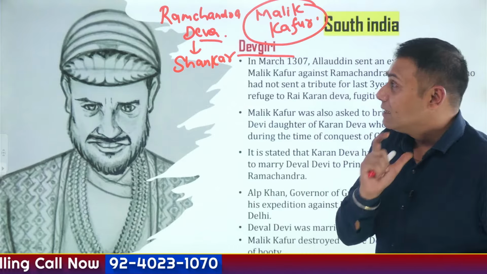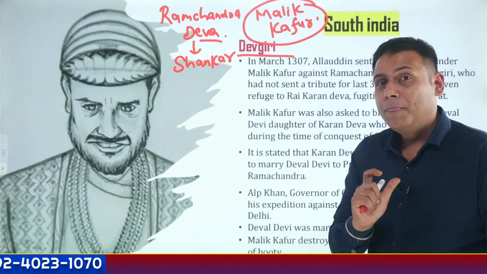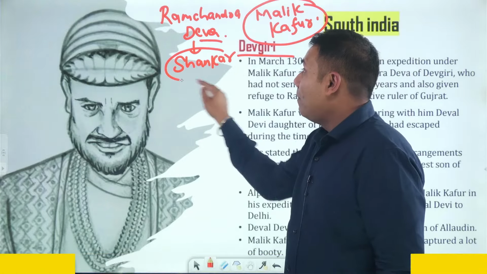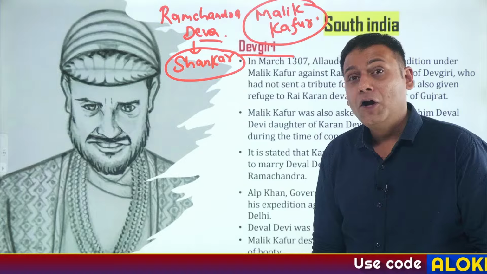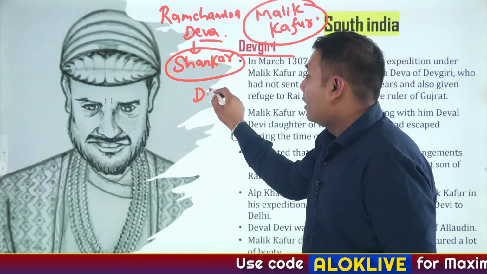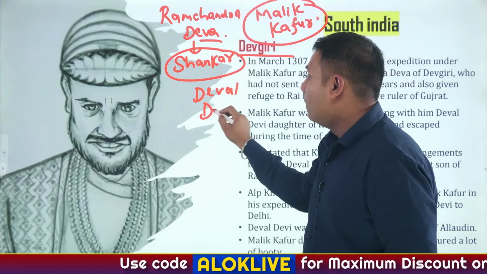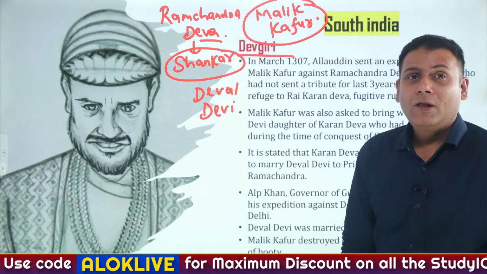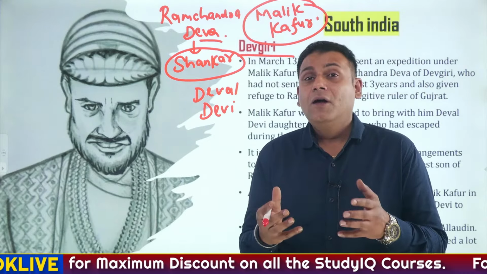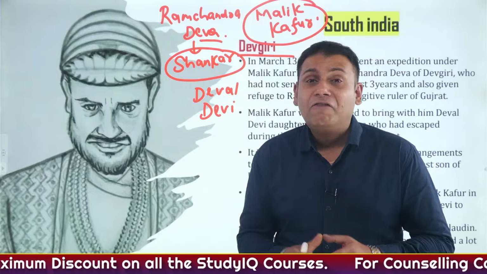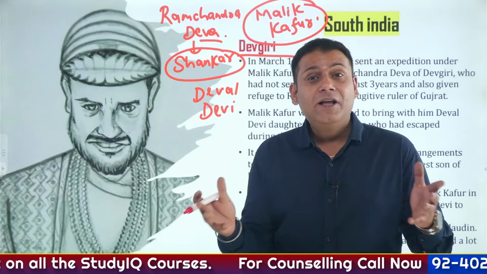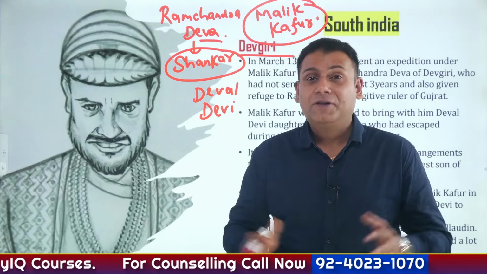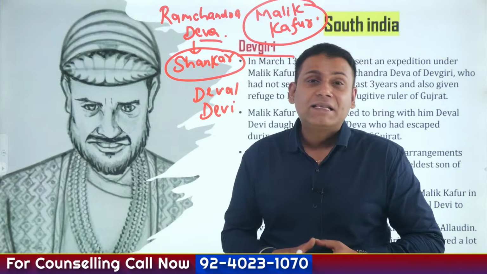And precisely there was a plan. And what was the plan? Ramchandra Dev would marry his son Shankar to Deval Devi, the daughter of Rai Karan. Matrimonial alliances are one of the important strategies to make oneself powerful, and ancient India has many examples of this. In fact, I'll give you one of the finest examples.